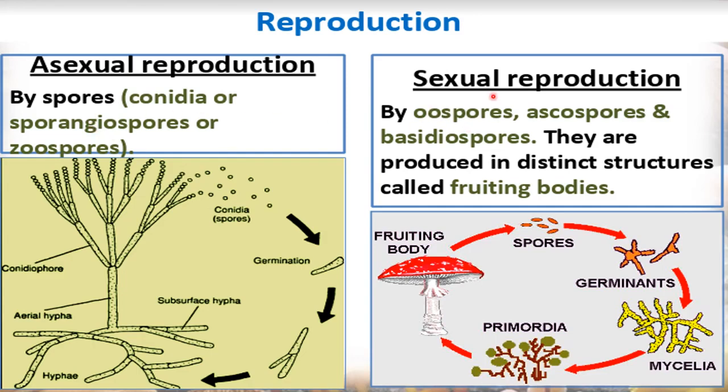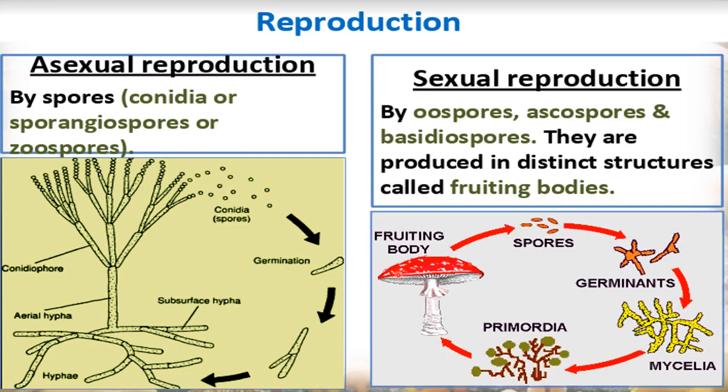Then sexual reproduction. Sexual reproduction in fungi also occurs with the help of spores, but the spores are of a different type. These spores can be oospores, ascospores or basidiospores. They are produced in distinct structures called fruiting bodies. These fruiting bodies are structures like this.